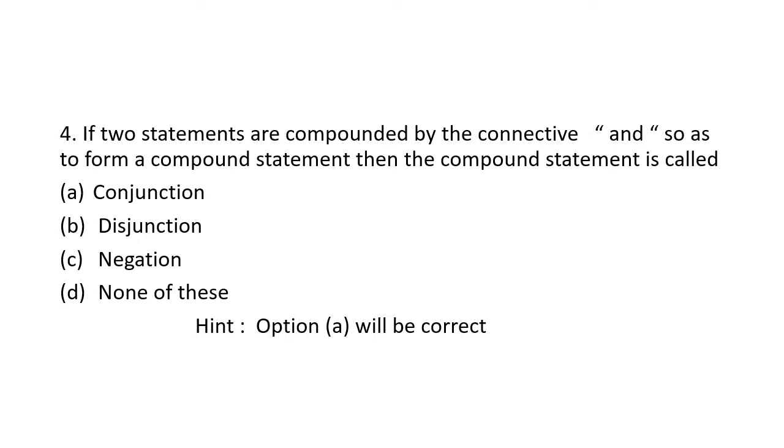Suppose two statements are compounded by the connective or so as to form a compound statement, then the compound statement is called disjunction. Dis means I will not allow them to mix. Conjunct, I will make them mix. Disjunct, I will make them separate. Negation, you know, reverse or ulta. Therefore, among all 4 options for this question, option A suits well. Therefore, option A, that is conjunction, will be the right answer for this particular question.